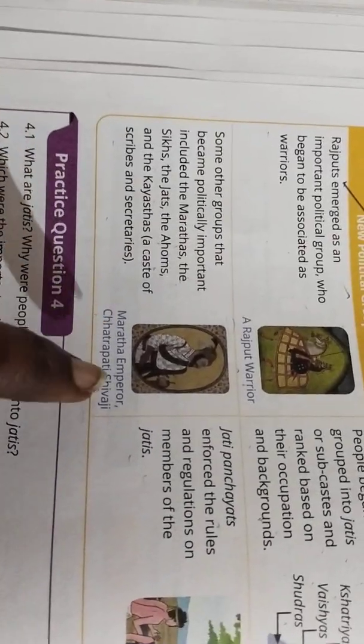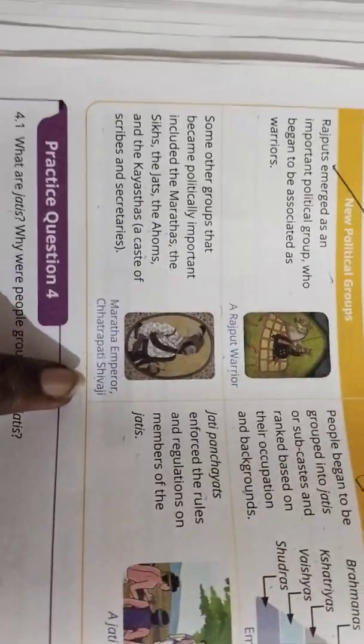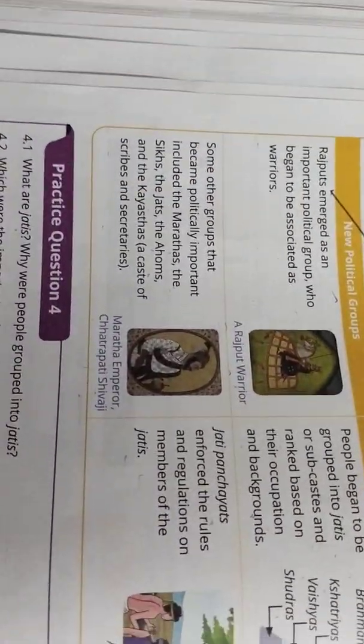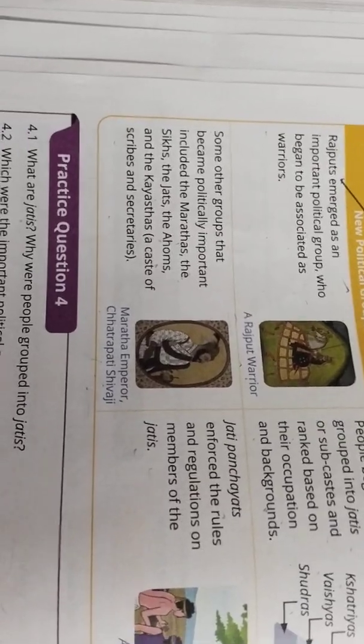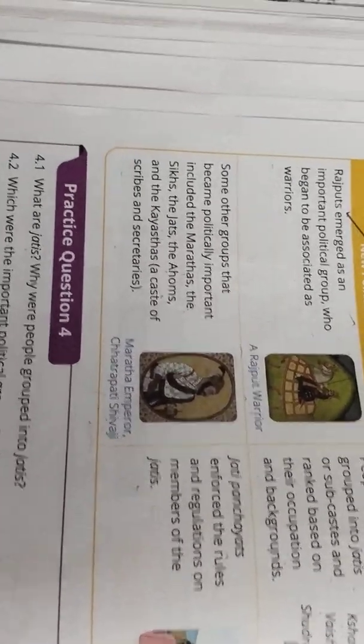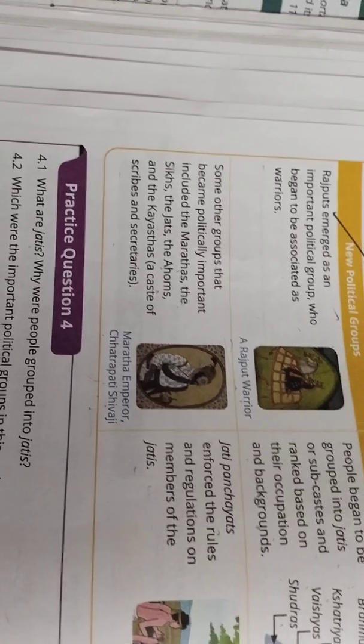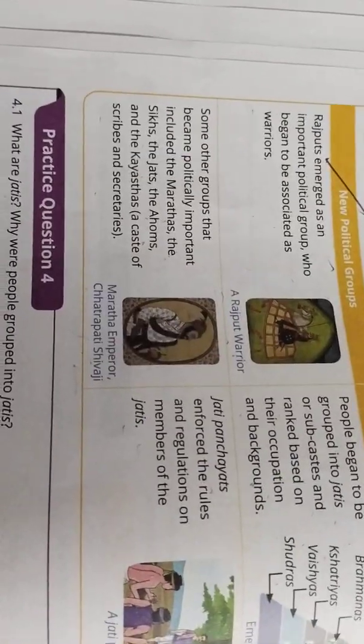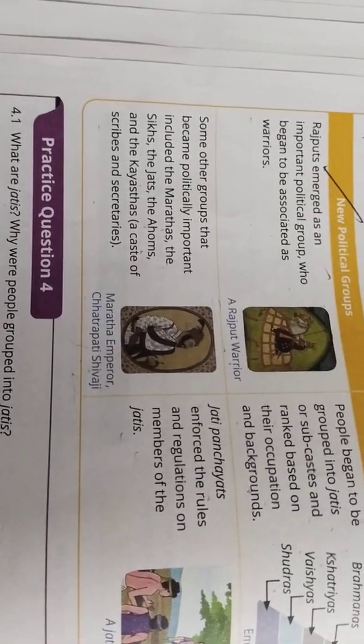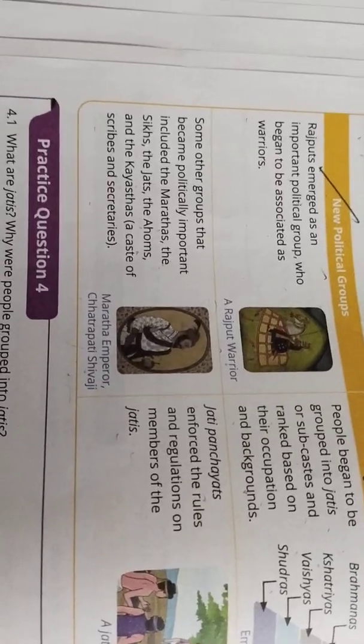So when the Maratha emperor, the Chhatrapati Shivaji was there, okay. So these are the other kingdoms like Maratha, Sikhs, Jats and the Ahoms and the Kayasthas. They all together made the caste of scribes and secretaries during the time the Maratha emperor was ruling over that particular kingdom.